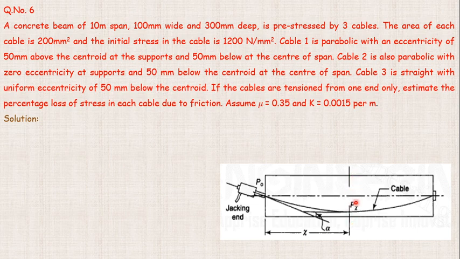The forces acting in the y direction in the cable we are not going to consider. We consider the forces acting in the horizontal direction of the cable, parallel to the length of the beam. So that is taken as Px. Now how do we consider this Px? From the jacking end, if we draw a tangent, and from the mid span at the bottom of the cable below the eccentricity, if we draw a tangent, the two tangents meet and have a small angle. That angle we know as alpha.